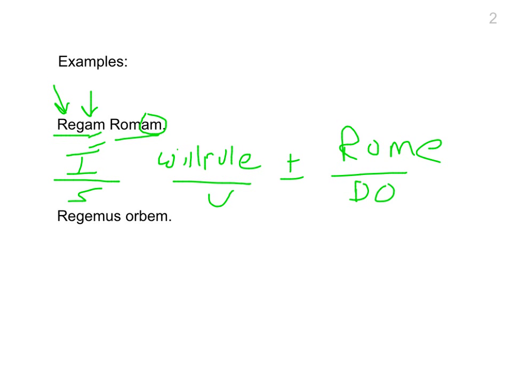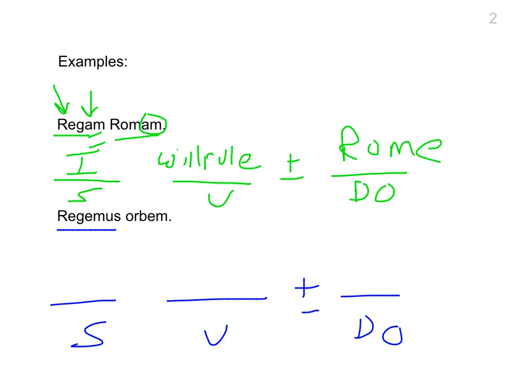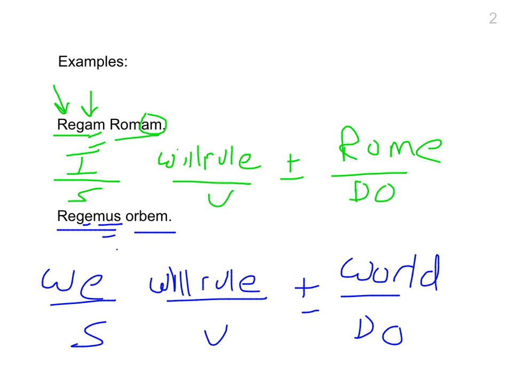Let's take a look at the second sentence. Let's set it up. Subject, verb, maybe a direct object. So, first word, notice it's our verb again. It has an E and then an MUS. So we know it's future. Will rule. Who's doing the action? MUS. That tells us we. We will rule. Orbem is accusative. It's our direct object. It means world or orb. We will rule, and you can add the. We will rule the world.